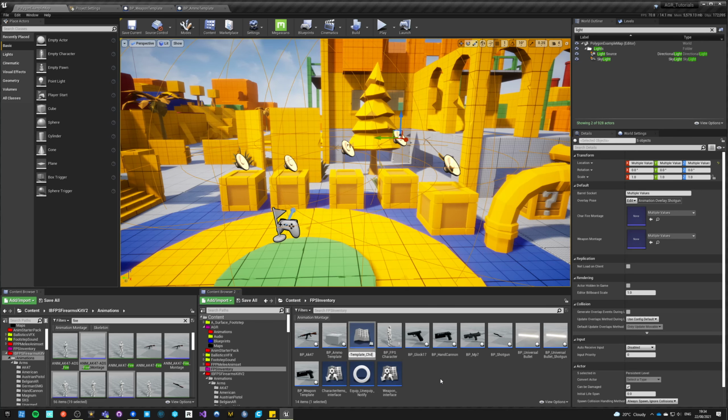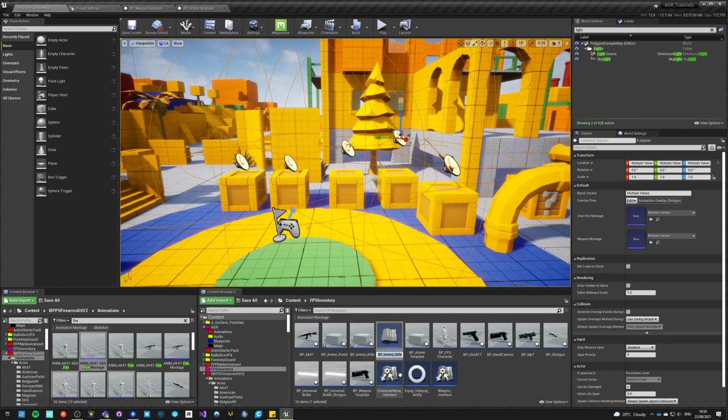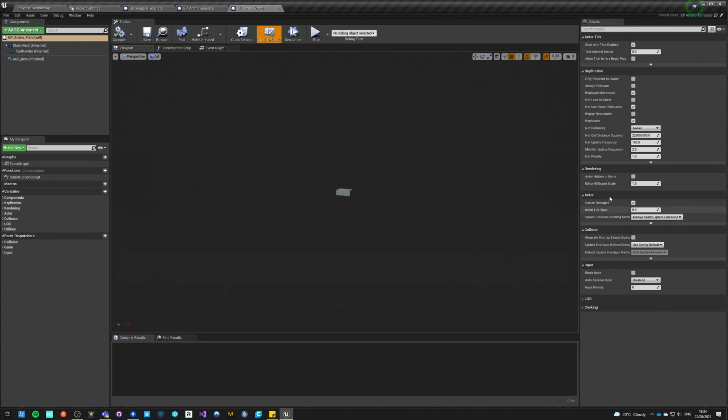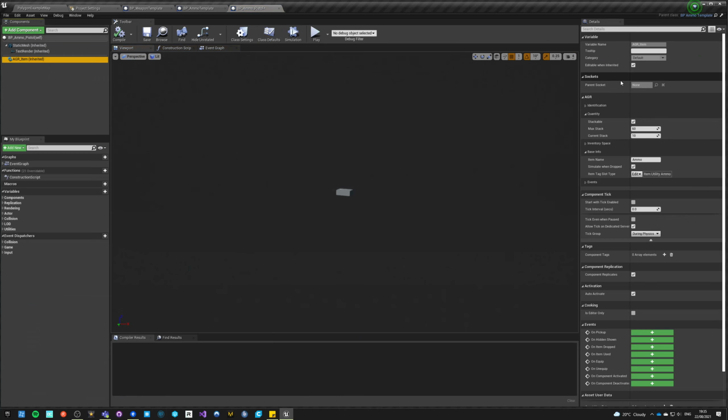We create BP ammo underscore pistol, and then we can just duplicate it and say rifle, and we can duplicate it and say shotgun. Okay, so for pistol we just have to set things in the AGR item now. We'll say pistol, and we'll say that it's pistol ammo, and we say current stack is 15, max stack is 60, stackable.